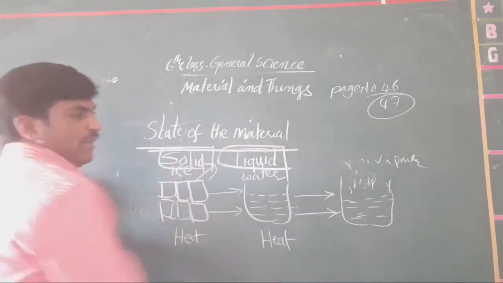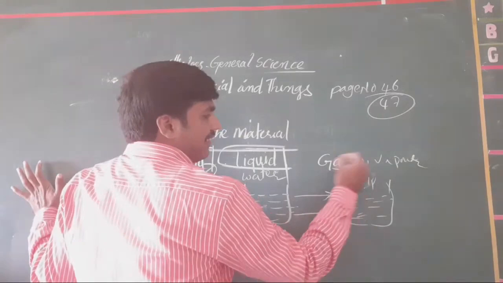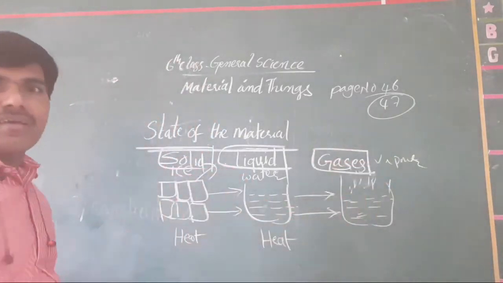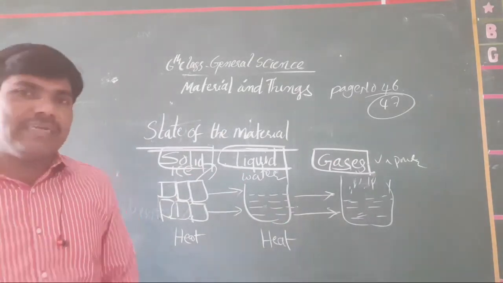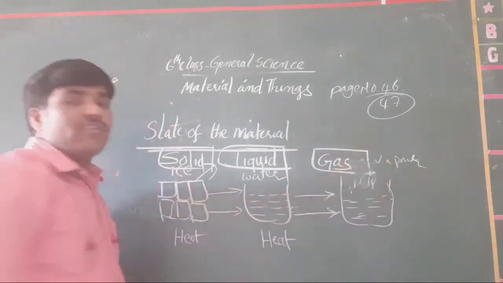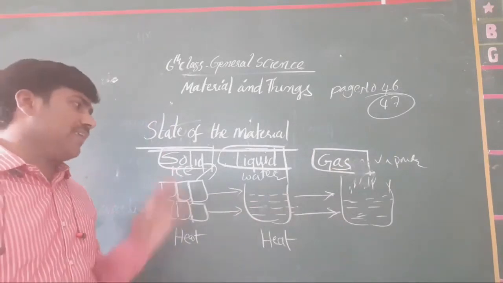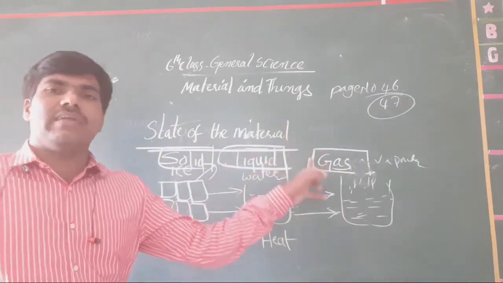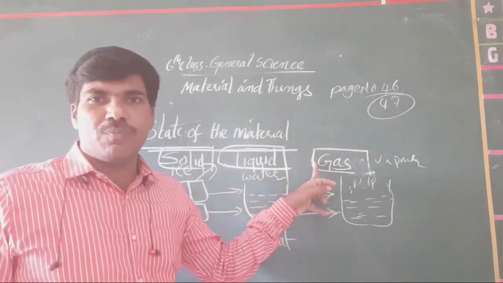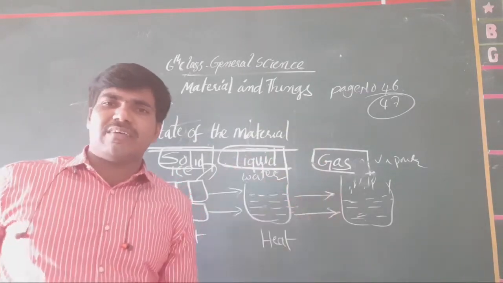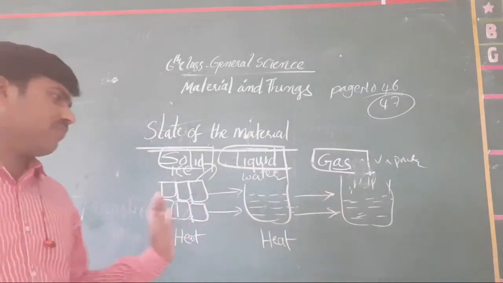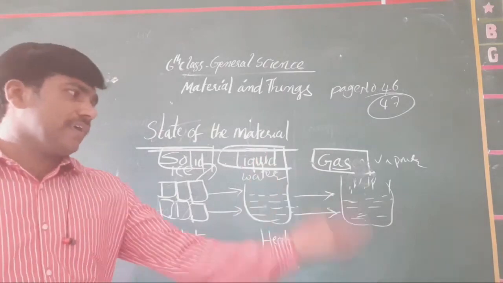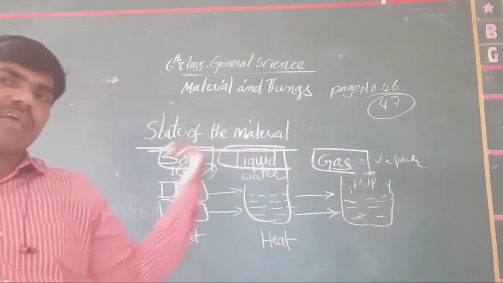The vapor, what is its state? It is called the gaseous state. Clear or not, all of you? The materials are available in three states: one is solid, another is liquid, another is gas. I hope you understood. When we heat the material, it converts from solid to liquid to gas. When we cool the material, it converts from gas to liquid to solid.